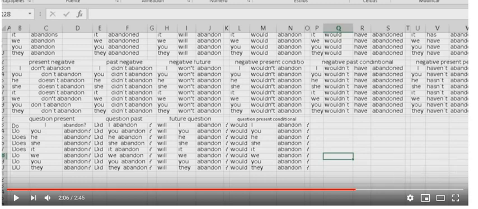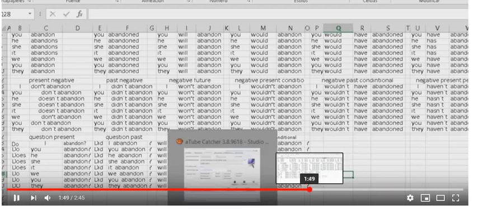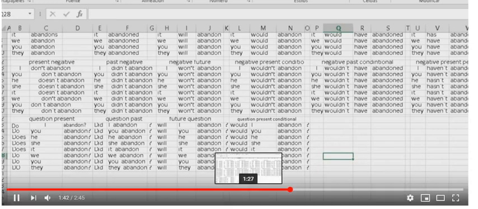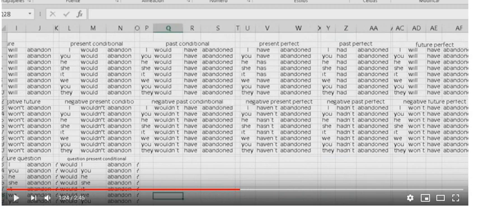I think there are in the question forms for the other verbs with will, and here we could make the question forms.